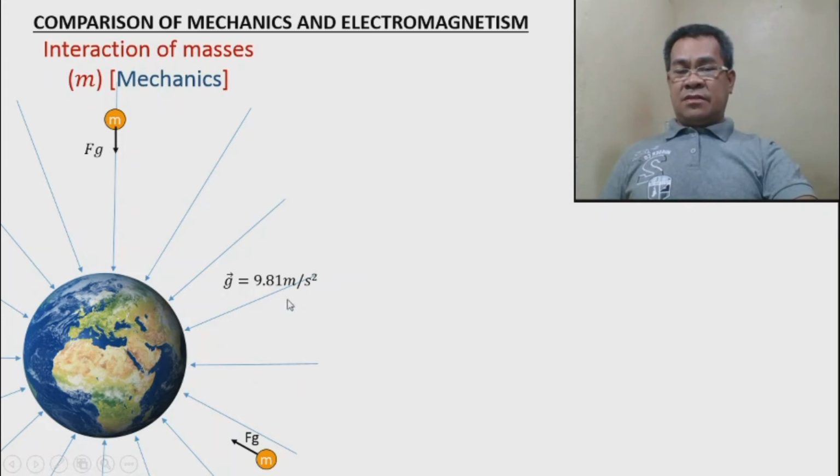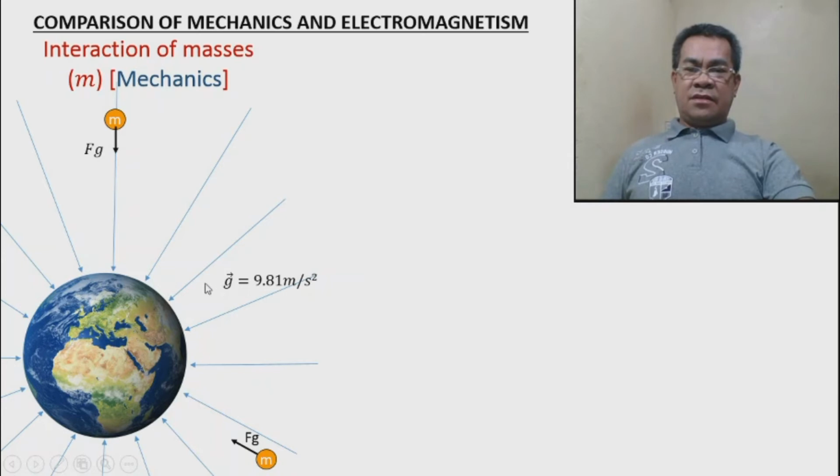So the reason why this is 9.81 is because of its mass. The Moon is 1.67. So the Moon is smaller compared to Earth. That's why the Moon keeps on orbiting. For the Sun, the acceleration is almost 274 meters per second squared, so we can expect that it is a large mass.